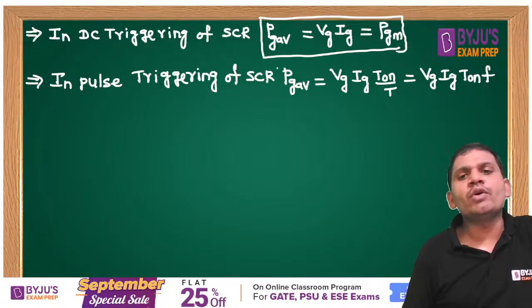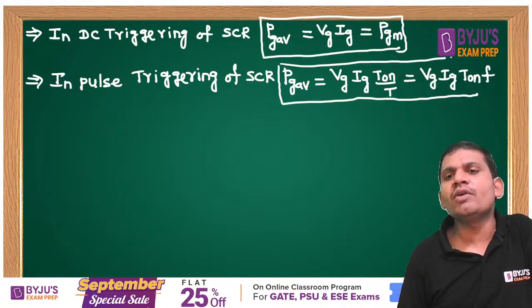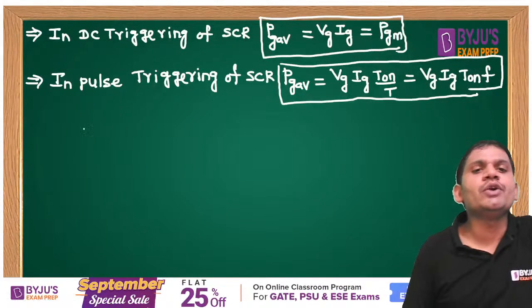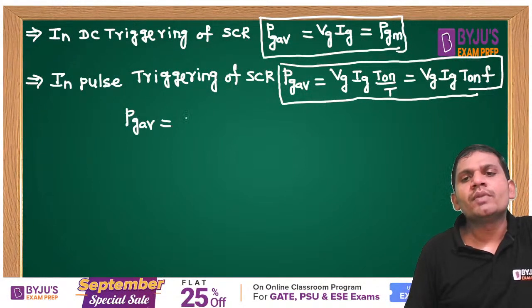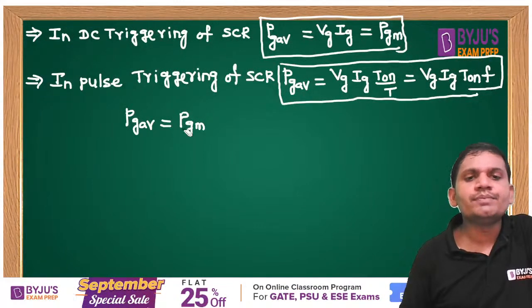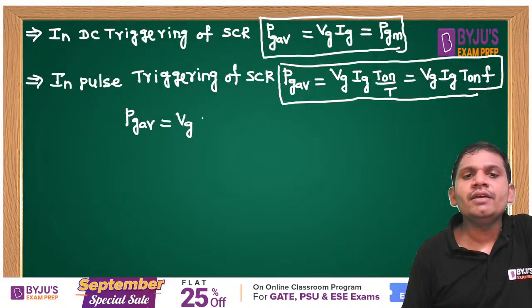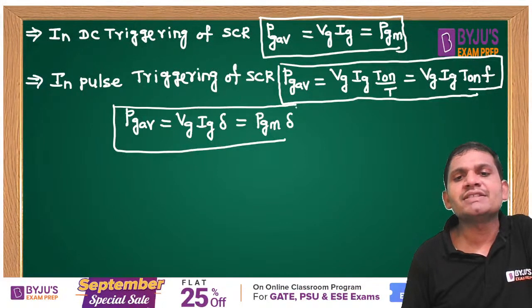This is one important relation, very important. The average gate power loss is VG IG into T on by T, that is VG IG into T on into F. You can also write the average gate power loss equal to PGM into delta, that is VG IG into delta, but this VG IG is taken as PGM. This is one more important formula for average gate power loss.